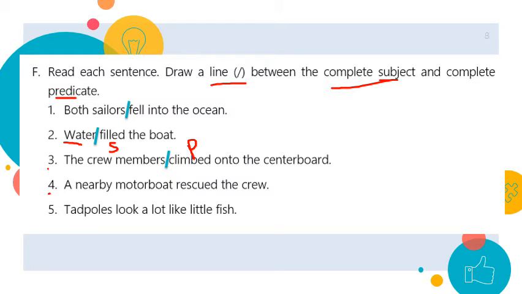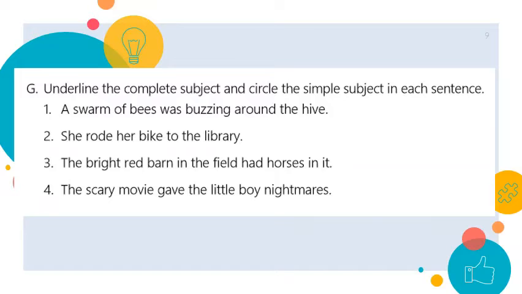Number 4, a nearby motorboat rescued the crew. So here, who's the sentence about? It's about a nearby motorboat. So this is the subject. Rescued the crew is the predicate. Number 5, tadpoles look a lot like little fish. So tadpoles is the simple and the complete subject, and the other part is the predicate.